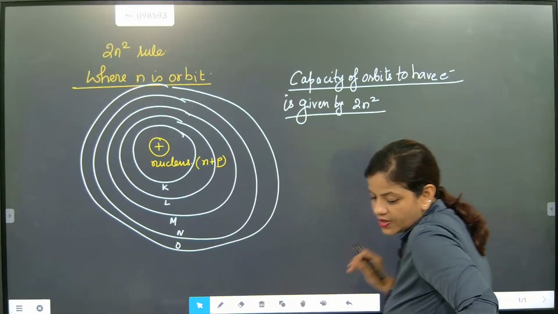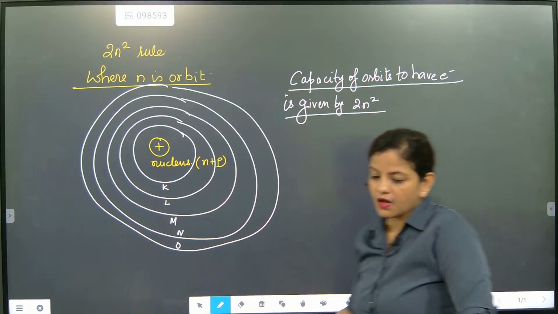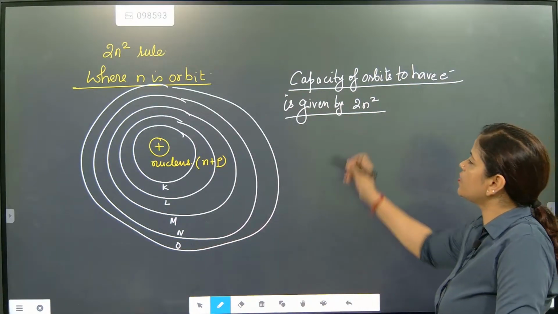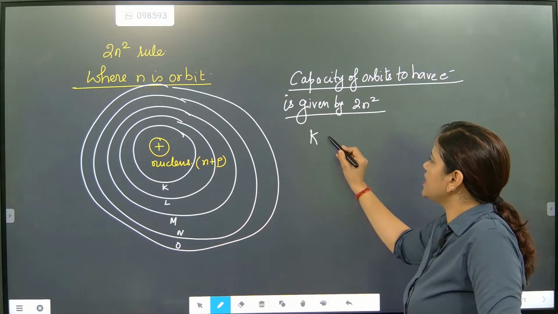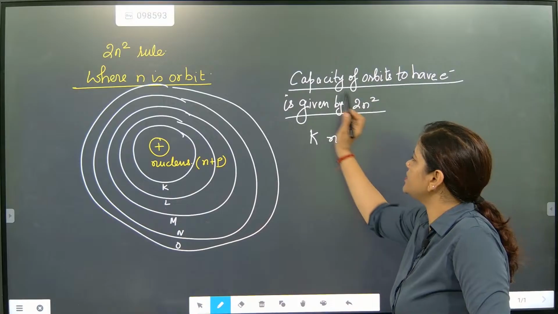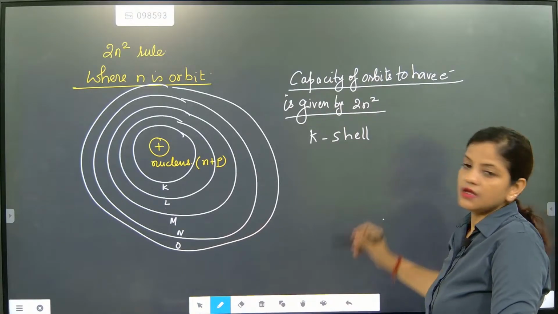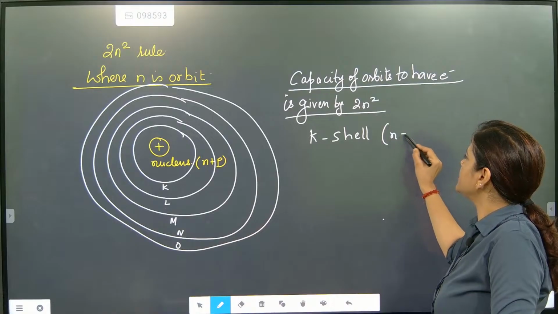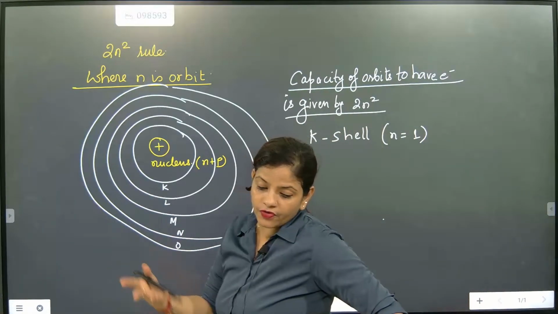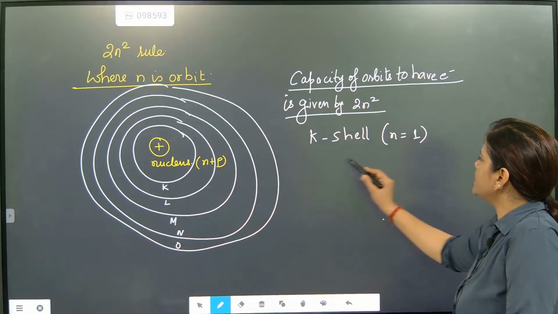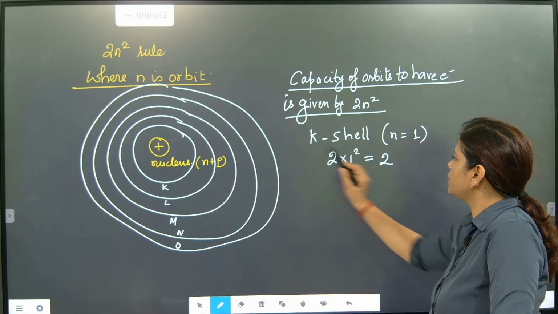Now please pay attention here. Check this one out. First orbit is the K shell. We call it a shell. For the K shell, n is equal to 1. What is the value of n for the K shell? 1. So 2n square is 2 into 1 square, which comes as 2.